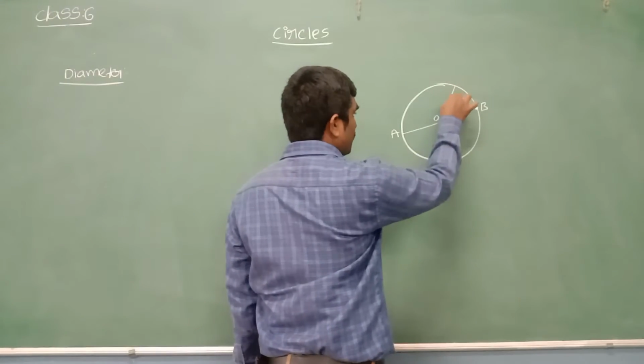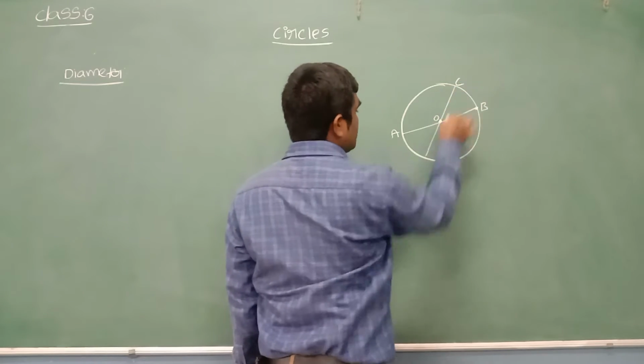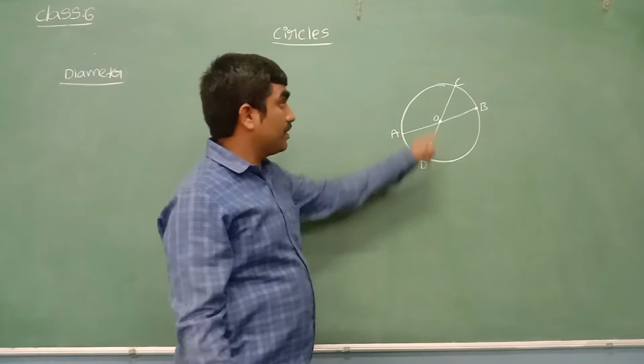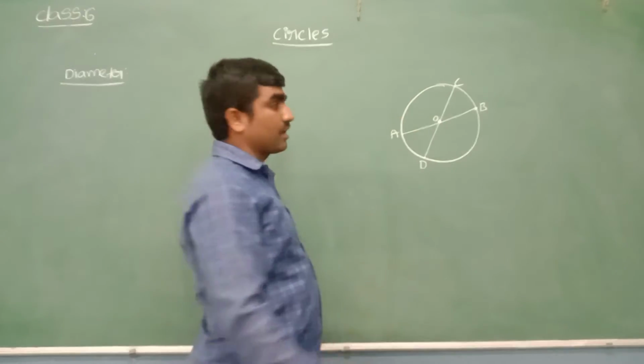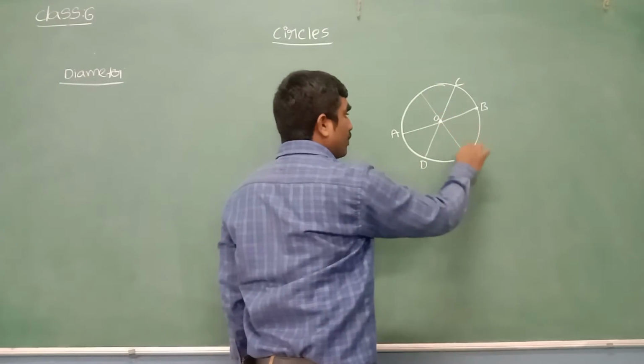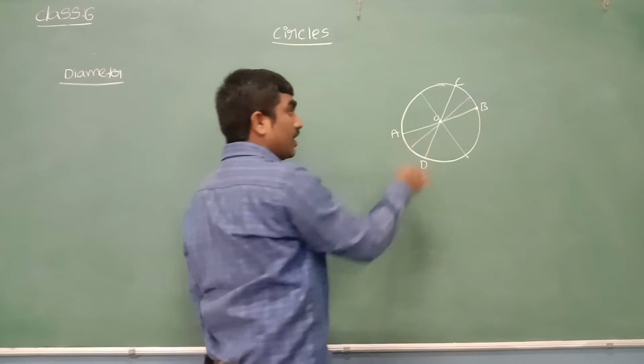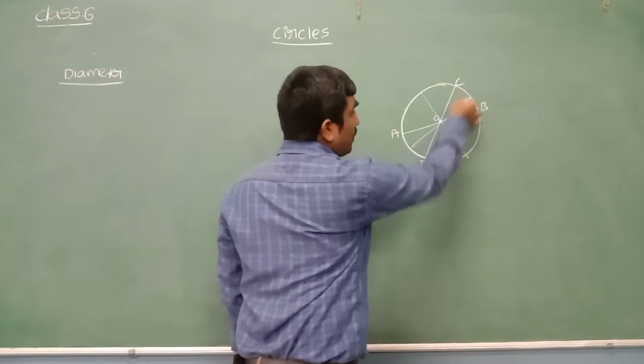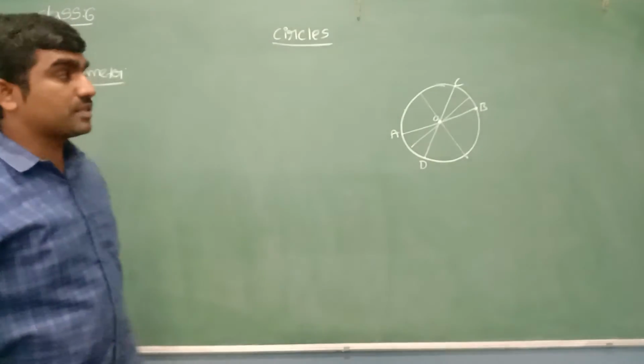Yes, we can draw one more. Even I can see CD is also one line segment. It is a curve passing through the center of the circle. Let me draw one more. How many can we draw like that? We can draw an infinite number of diameters in a circle.